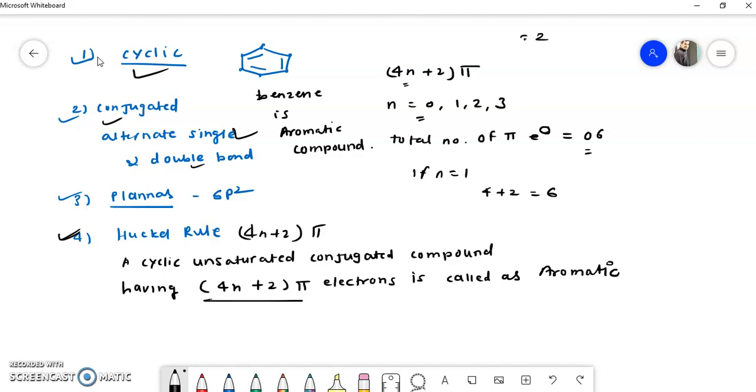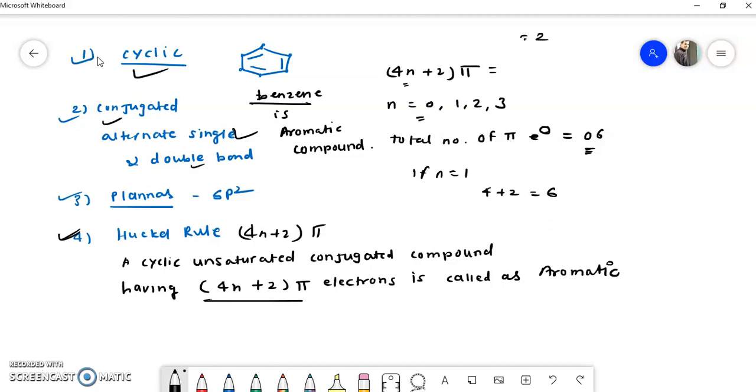So, how to cross check whether the compound is obeying this rule or not, that I will explain once again. First of all, observe the structure of a given compound. Now, see here, in this structure there are how many pi electrons? So total there are 3 double bonds, means one double bond carries 2 electrons, so 3 double bonds means 6 electrons are there. So total number of pi electrons are 6 here. Okay, so whether this 6 value is obtained by this formula or not, that we have to see.